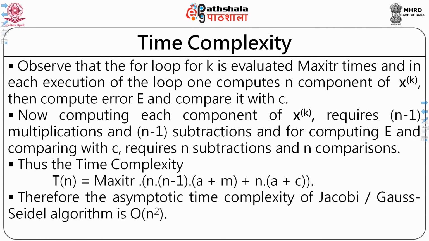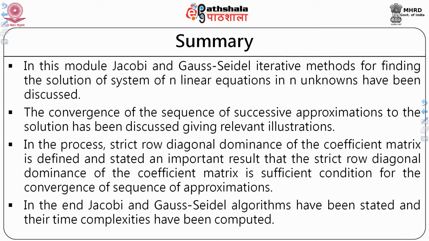Thus, the time complexity required will be T n equal to max iter times n into n minus 1, because those many components we are finding out, into a plus m into n into a plus c. That is what we are doing, and therefore, the asymptotic time complexity of these methods will be order n square as compared to your Gauss elimination algorithm. It is order n cube. So, here order n square.